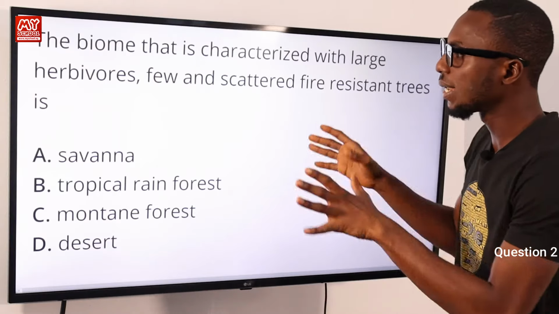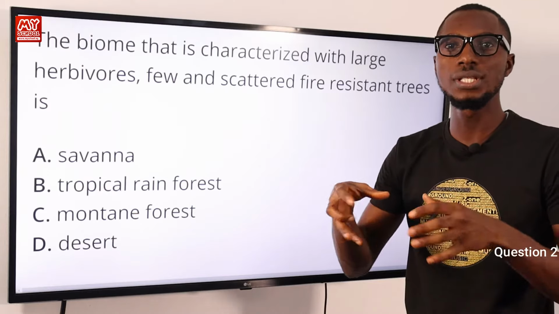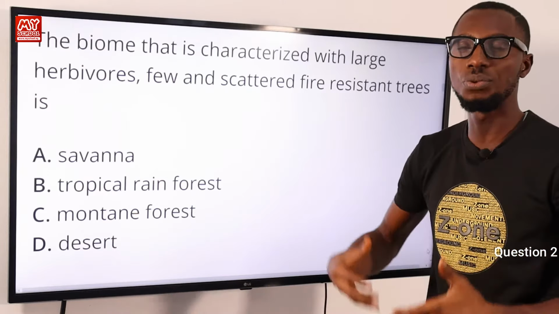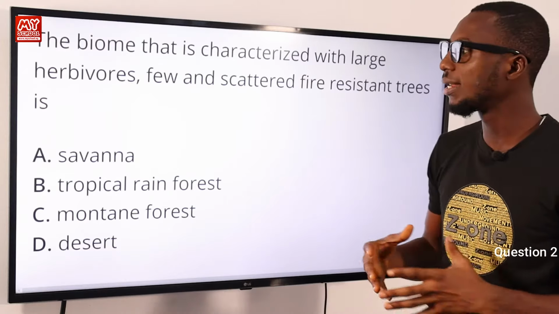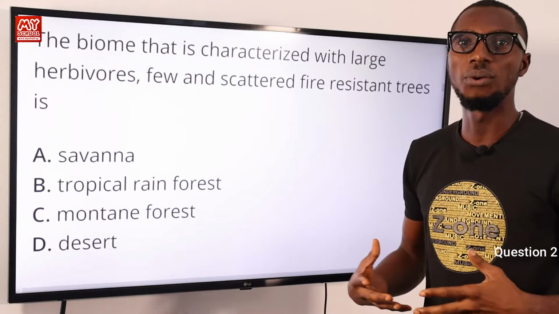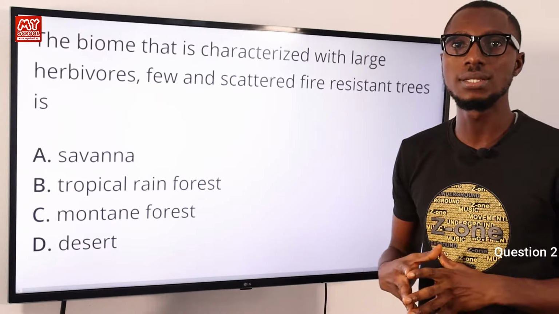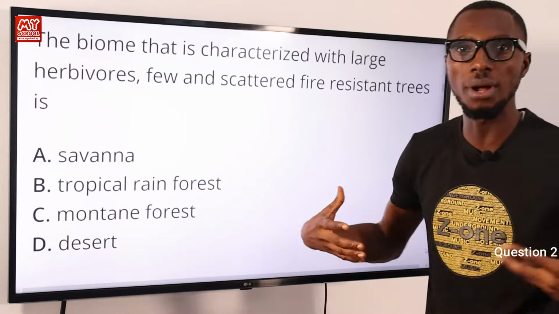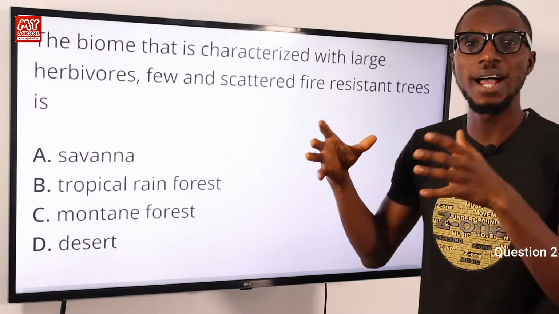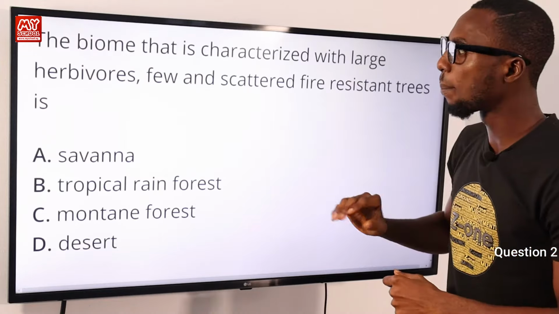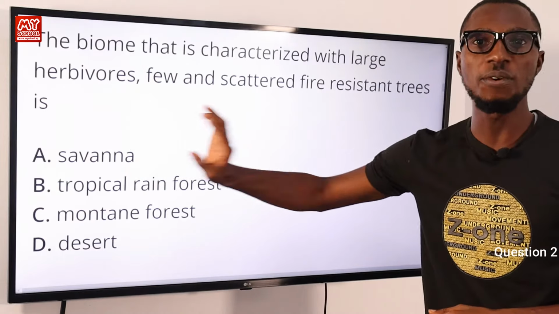Another characteristic that makes them survive in the harsh weather of the savanna is that these trees have long tap roots that enable them to reach the water table so that they can take enough water during droughts. And again, they are deciduous, which helps them avoid moisture loss when the temperature is quite high. They also have trunks that serve as water storage. So the best answer to this question, highlighting these fire-resistant trees, is option A, savanna.